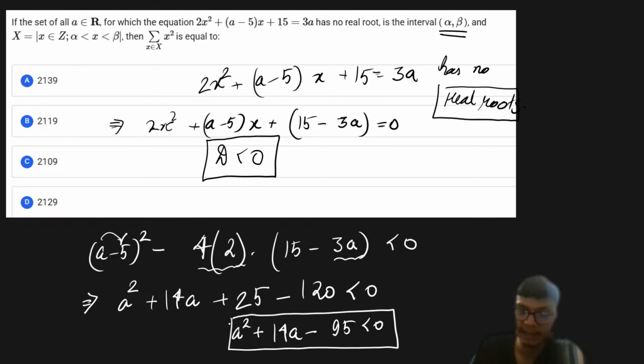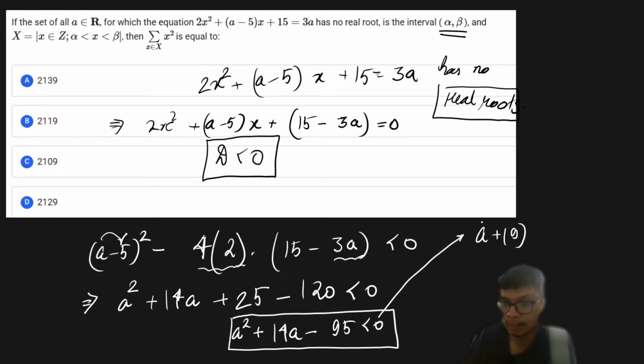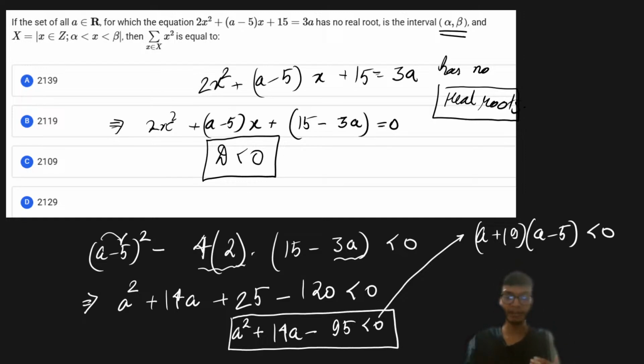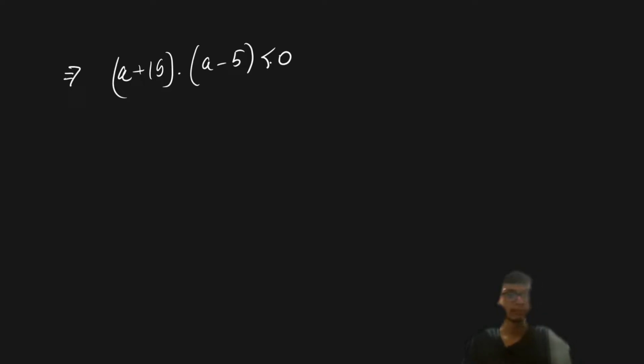Once we have this, on further simplifying, I can factorize this expression. 19 and 5 are going to be the two roots, so plus 19 and minus 5. So I'm going to have (a plus 19) multiplied with (a minus 5) less than 0. So our inequality changes to (a plus 19) multiplied with (a minus 5) less than 0.